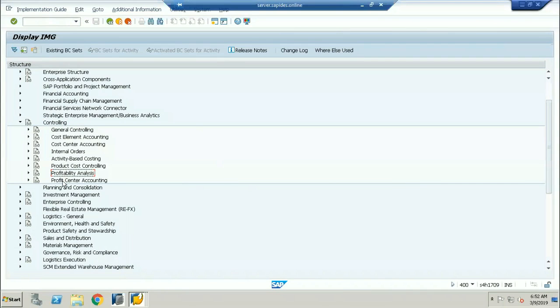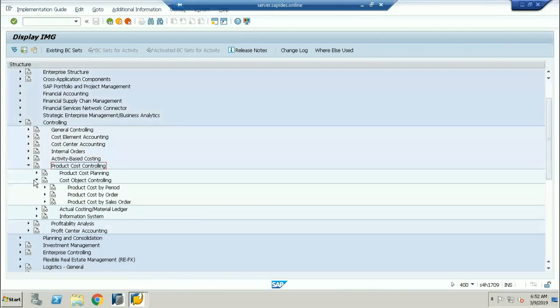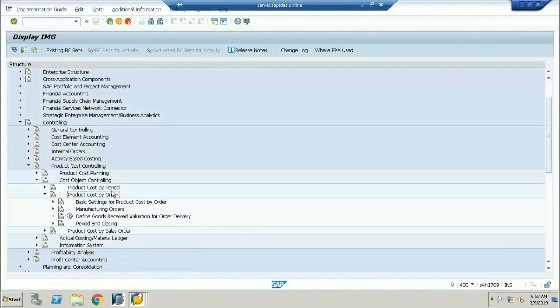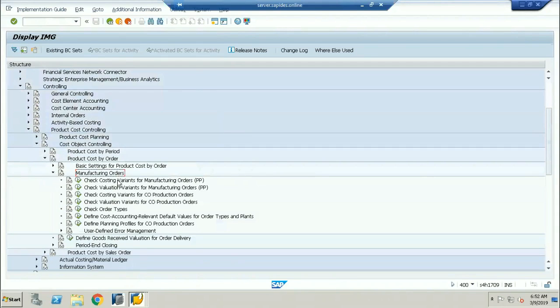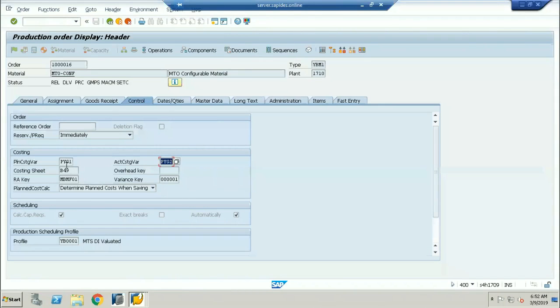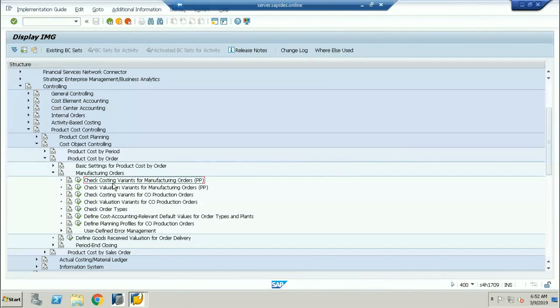Okay, now I'll go to production cost controlling. I'll go to cost object controlling. I'll go to the production cost by order. It is a manufacturing order. I'll go to the manufacturing order. And here, costing variant. So what costing variant? One is PYG1, another one is PYG2. PYG1 is going to be called a planned costing variant. Another one is going to be called the actual cost variant. Okay. Now I'm going to be coming to the check costing variant for the manufacturing of the orders.